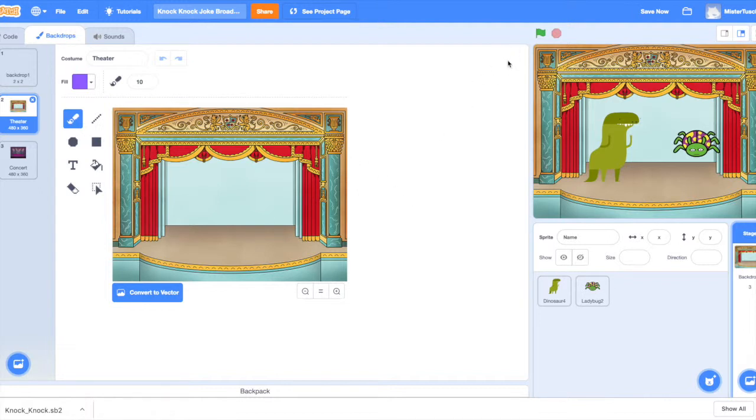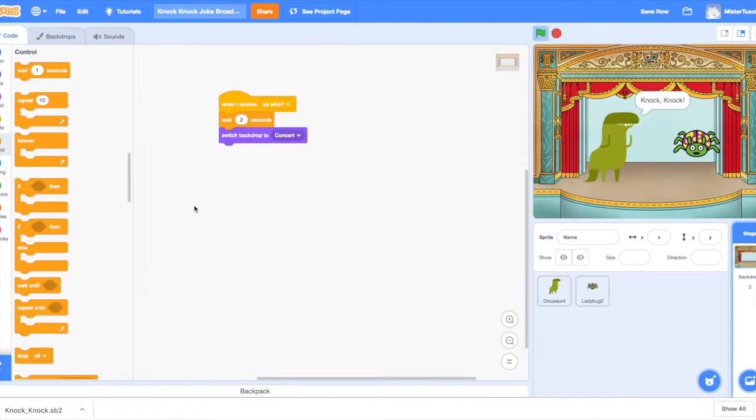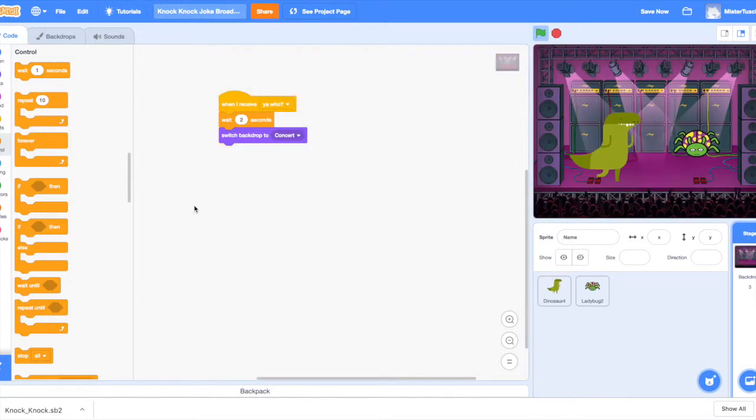Let's see if it works. We're going to go to the beginning. And it appears to be working as it's supposed to. And now he's dancing in a concert stage. So that's the kind of thing you can do using broadcast messages and change things at their own timing based on what happened before. And that makes it a little bit easier to broadcast through multiple scenes and multiple changes inside an adventure. So I hope that helps.